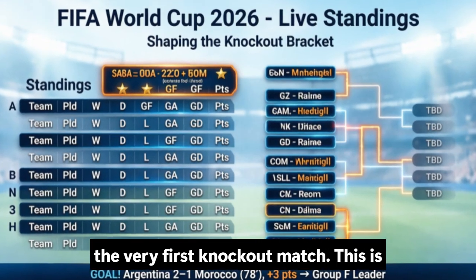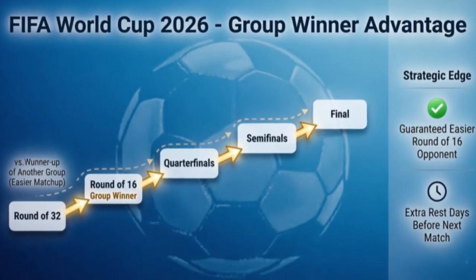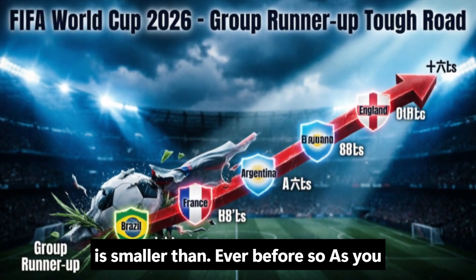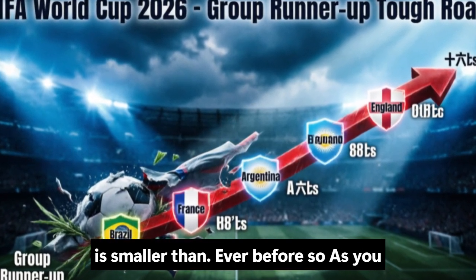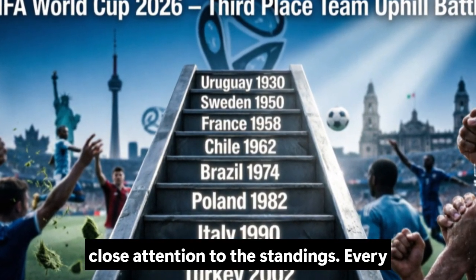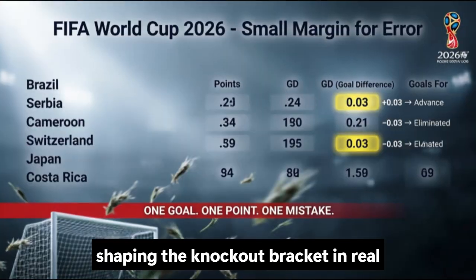This is why every single group stage match matters. A draw here, a loss there, it all adds up. Teams cannot afford to take any match lightly. The margin for error is smaller than ever before. So as you watch the final group stage matches, pay close attention to the standings. Every goal, every point, every result is shaping the knockout bracket in real time.